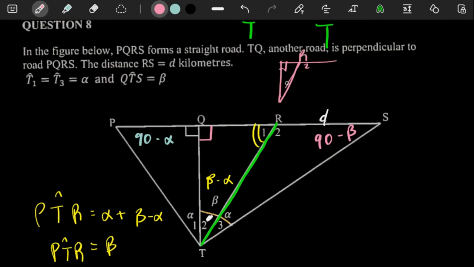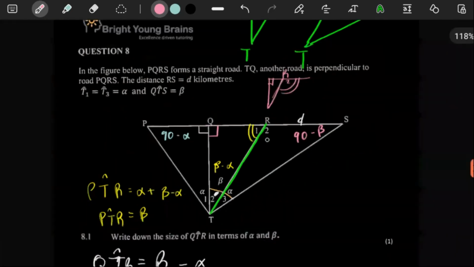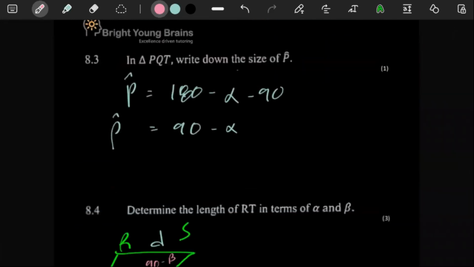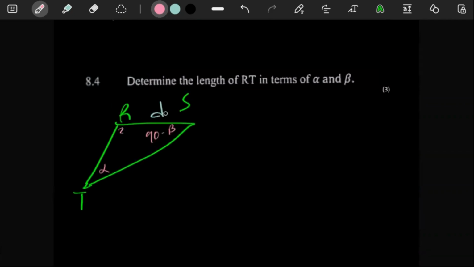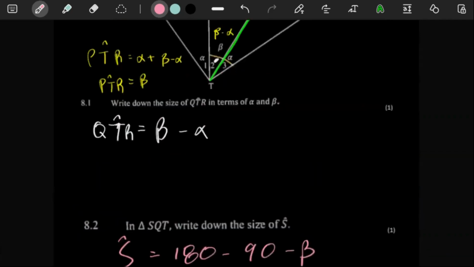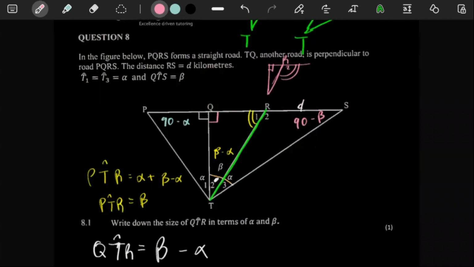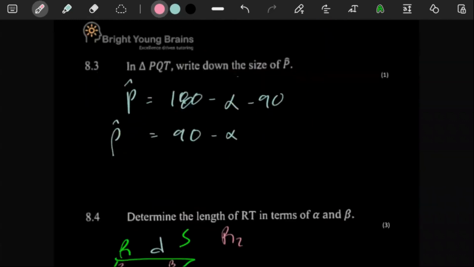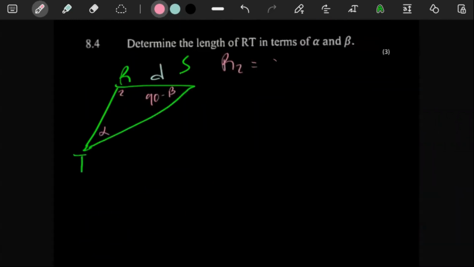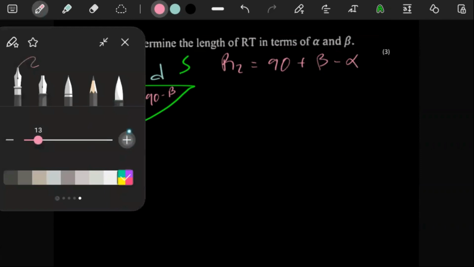So what you know is that this here plus that should give you that whole angle. So R2 is just 90 plus beta minus alpha. So let's just do that. R2 is just 90 plus beta minus alpha. And then let's see here.